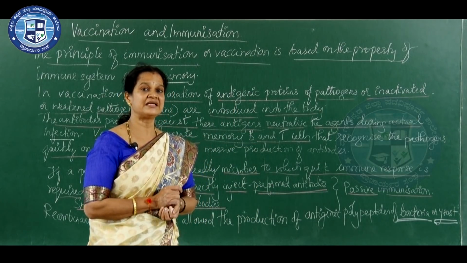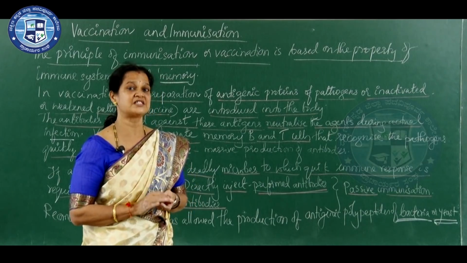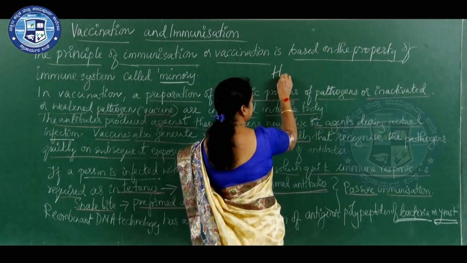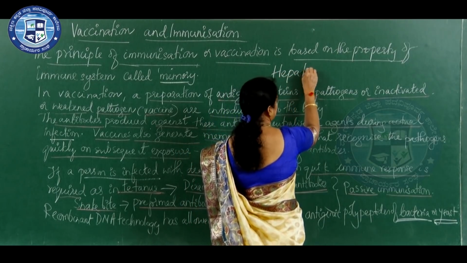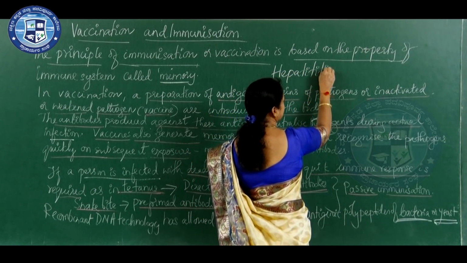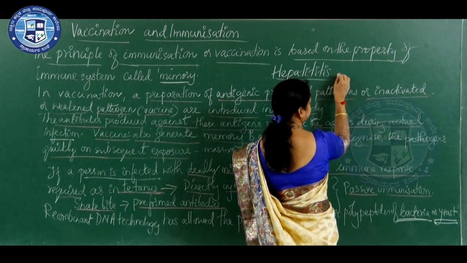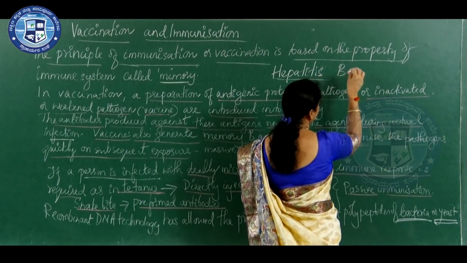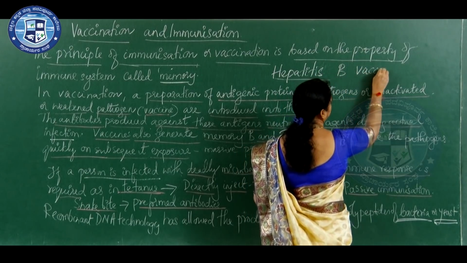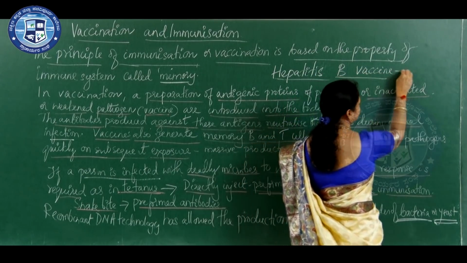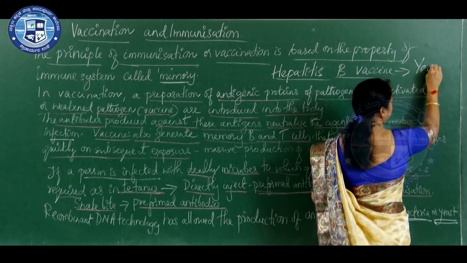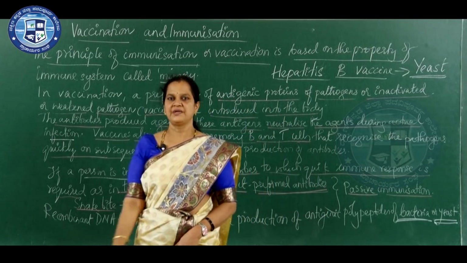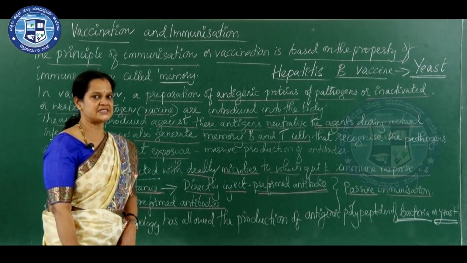Similarly, the hepatitis B vaccine, for the deadly disease hepatitis B, is prepared from yeast.